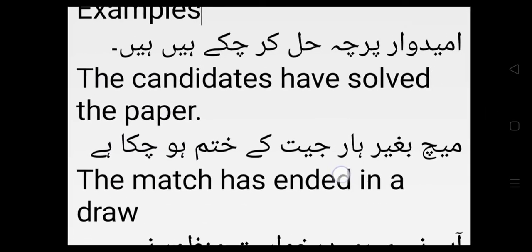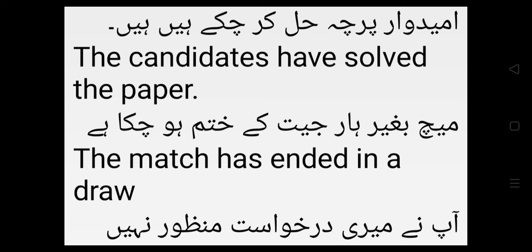The other example is: the match has ended in a draw.